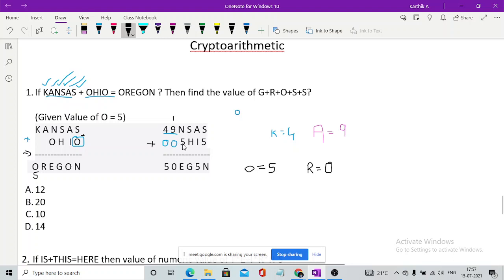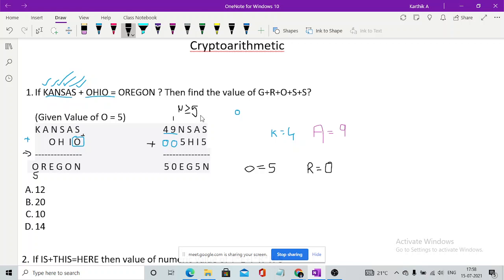So we have N and 5. Now we should give a carry to A, right, to get it as 10. So we need the value of N to be greater than or equal to 5, because if N is less than 5, we will not get a carry to the next one, that is A. 5 plus 5 will be 10, we will get a carry 1, but O is already registered with 5, so we cannot take it as 5.